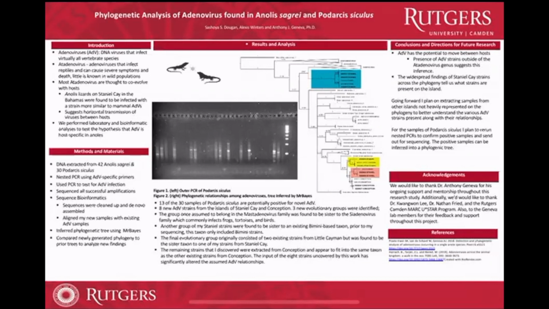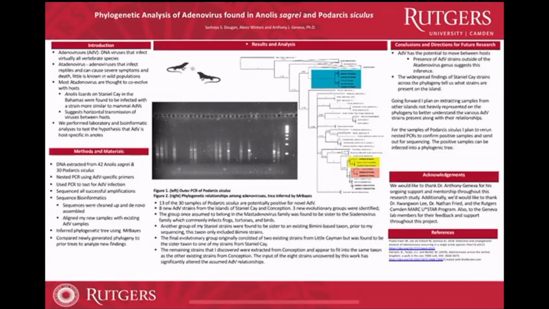This process included a series of PCR and nested PCR tests to amplify adenovirus in these individuals and sequencing of the successful amplifications. Our results indicate that adenovirus is present in our samples. The positive PCR results suggest this inference.